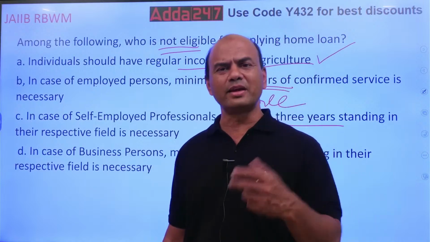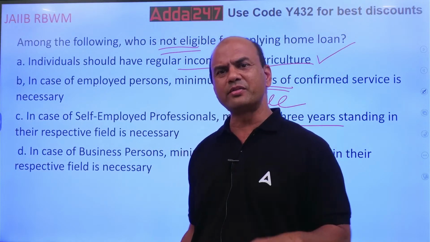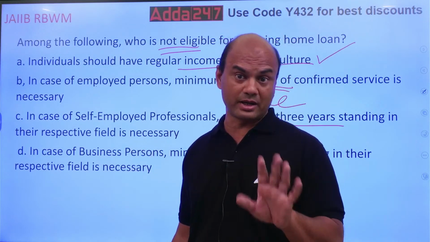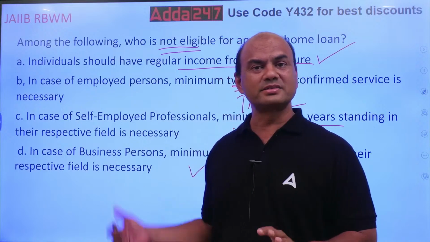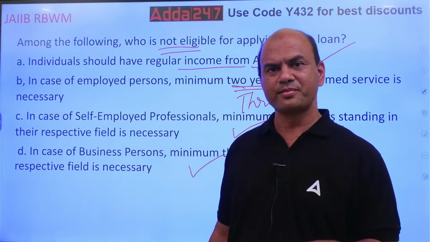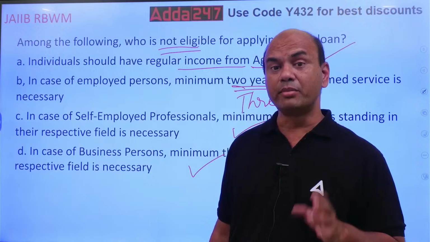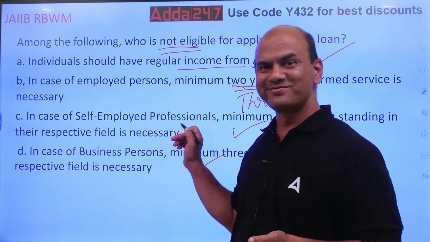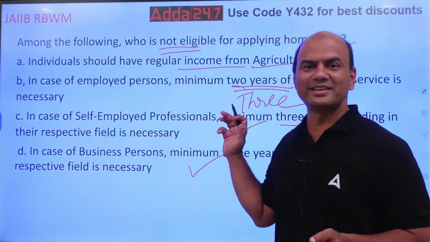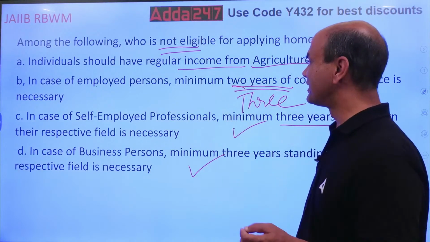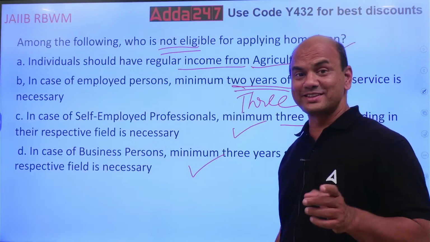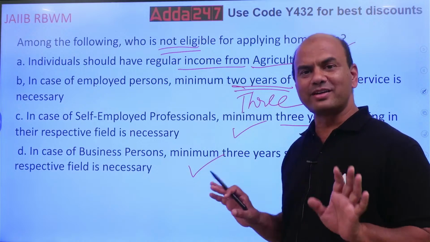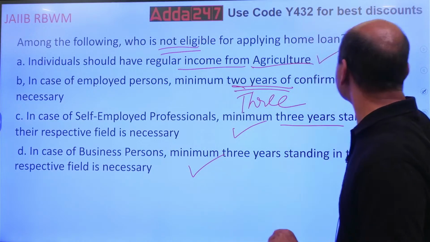In that case, what will happen? Will anyone have a confirmed job of 3 years? Practically I am talking, practically. Practically this 3 years concept is out. But in the books, if the question comes in the exam, 3 years is the answer for the loans. Don't miss this. Practically and theoretically, banking is a bit different nowadays.